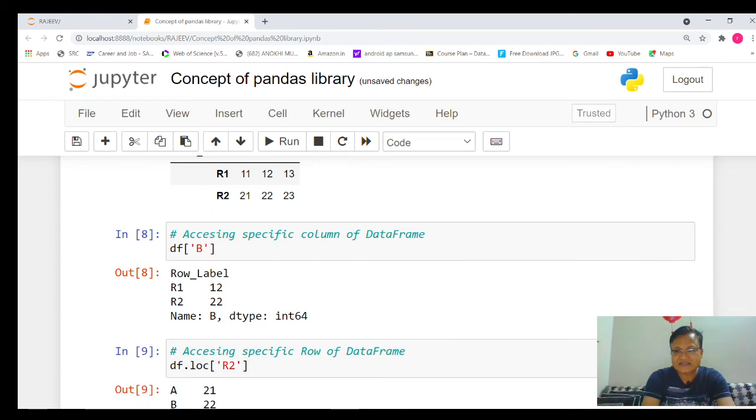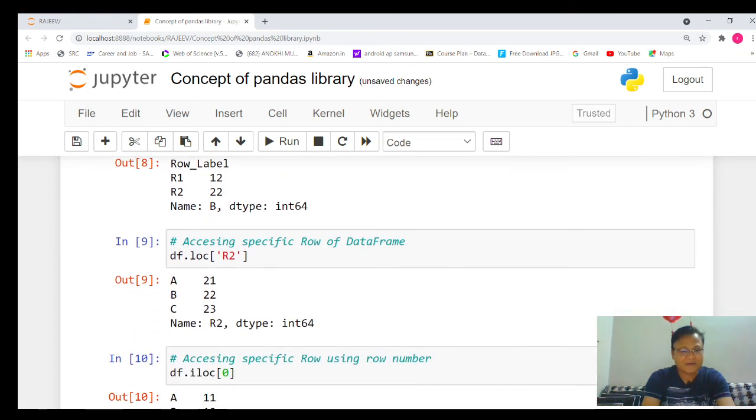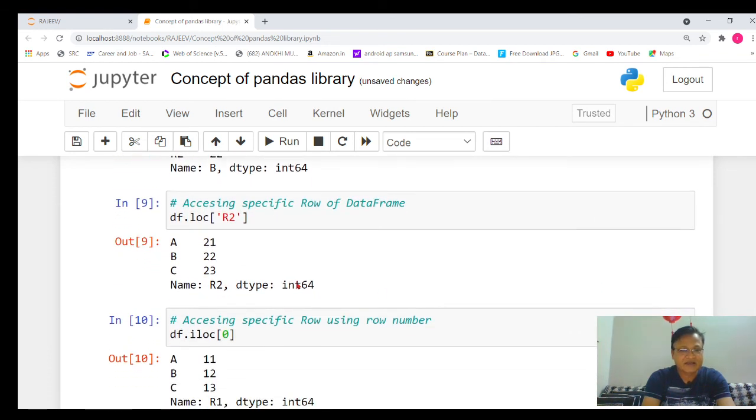So you can access data of a row by giving a specific row name, or you can access data of any specific row by using the index position also. Both ways work properly.